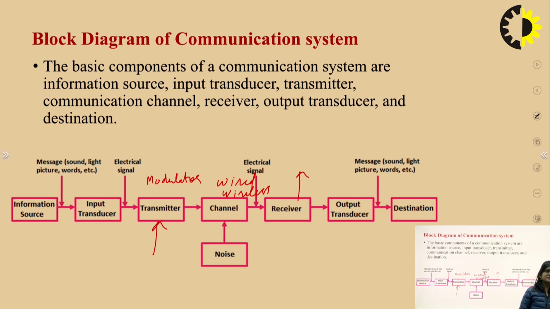Now this communication system may be wired, it may be wireless, it may be an optical fiber communication system, a wireless communication system, or a mobile communication system. Any kind of communication system may be there, depending upon the type of channel we are using.